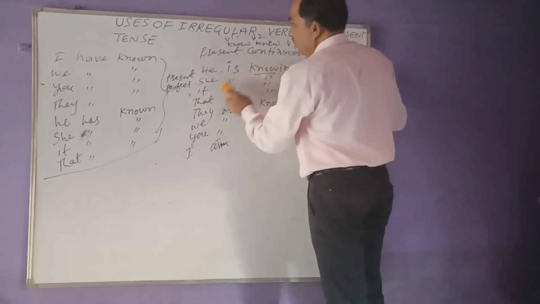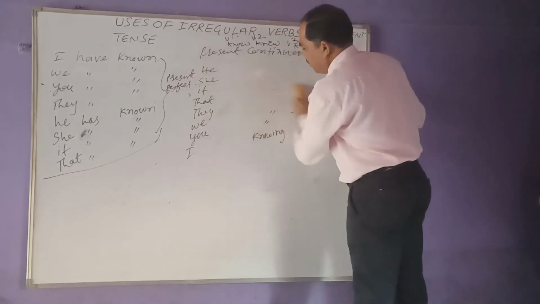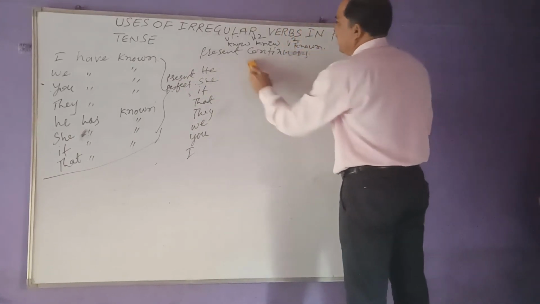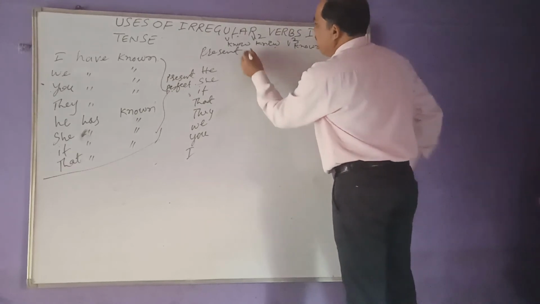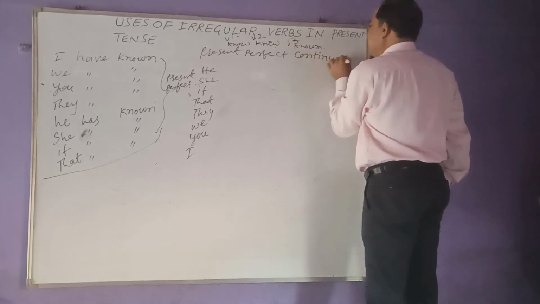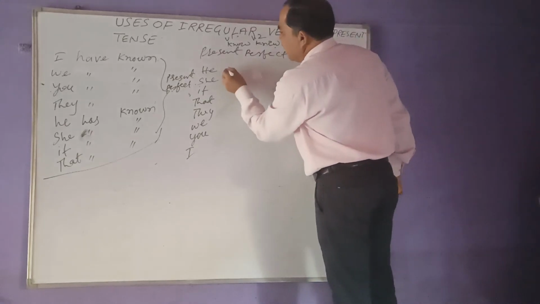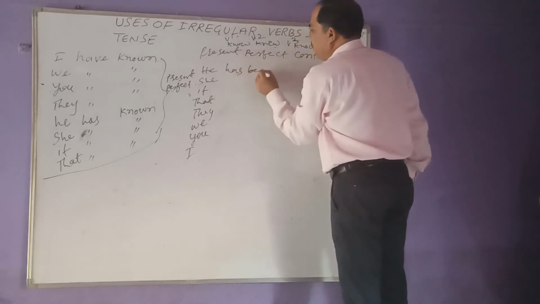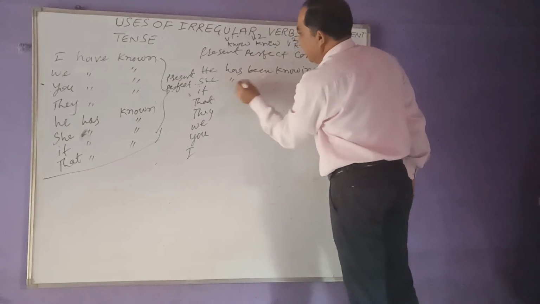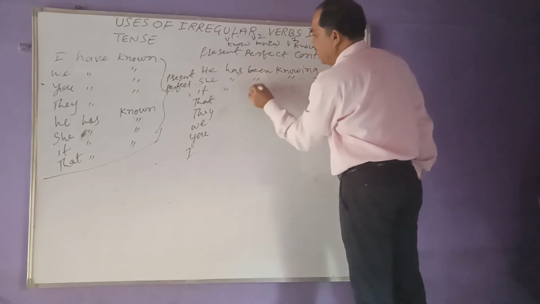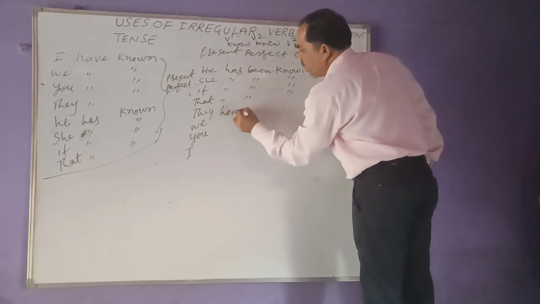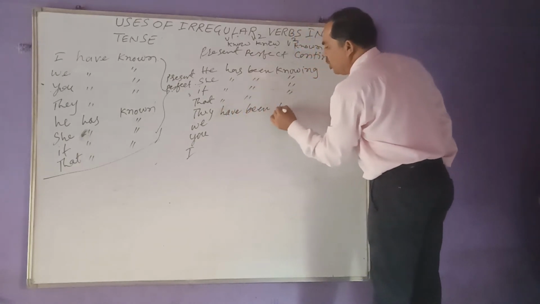So what you have to do? Now again you have to take the same examples. Understand what the same examples are. Present must be there, perfect must be there, and continuous must be there. Present perfect continuous. In that one: he has been knowing, she has been knowing, it has been knowing, that has been knowing, they have been knowing.